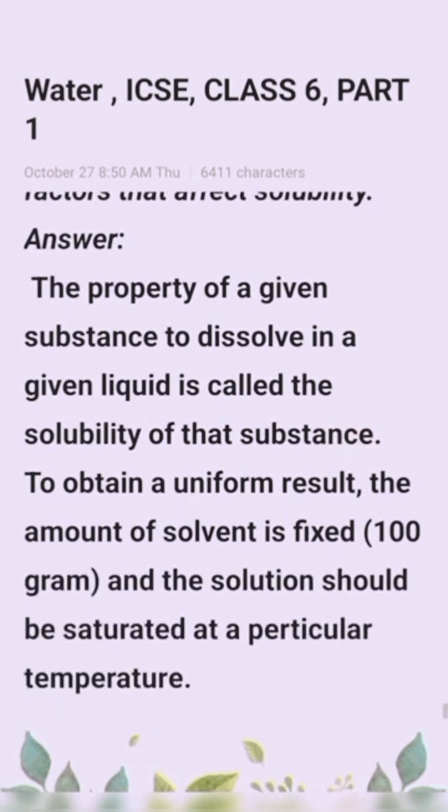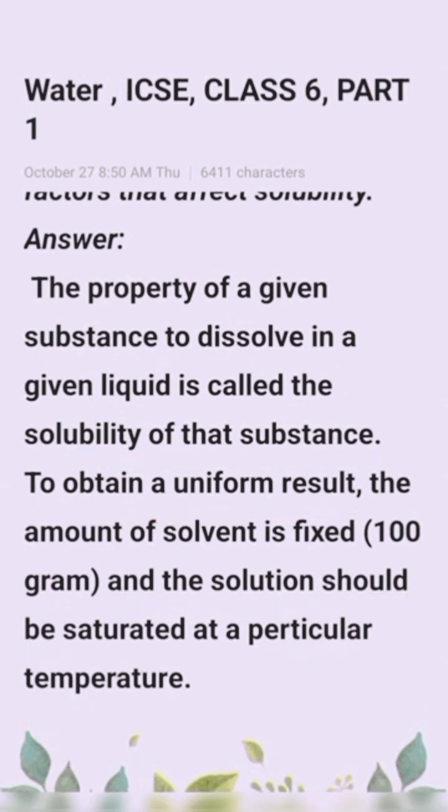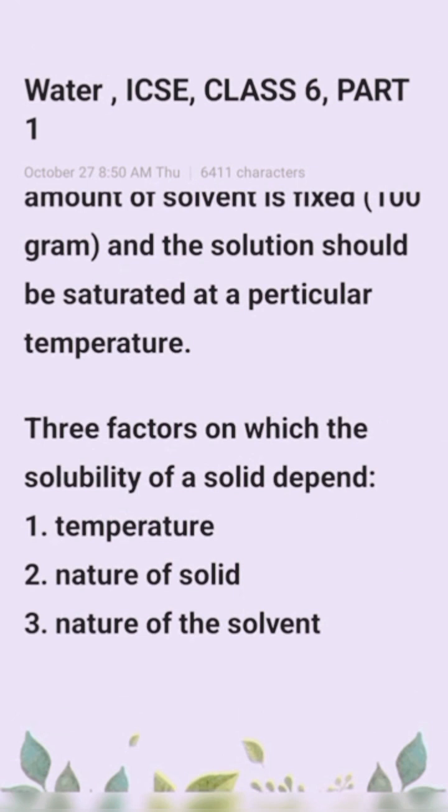Now, first part: the property of a given substance to dissolve in a given liquid is called the solubility of that substance. To obtain a uniform result, the amount of solvent is fixed, that is 100 gram, and the solution should be saturated at a particular temperature. Next part: three factors on which the solubility of a solute depends, that is temperature, nature of solute, and nature of solvent.